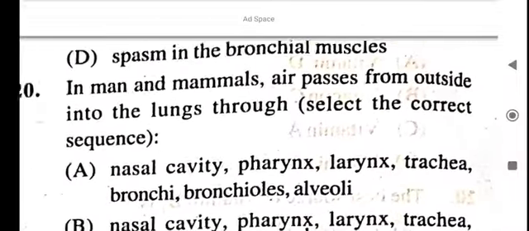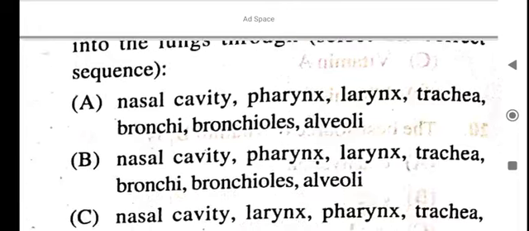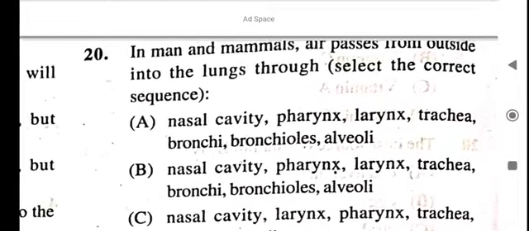In man and mammals, air passes from outside into the lungs through what? Nasal cavity, pharynx, larynx, trachea, bronchioles, alveolus.